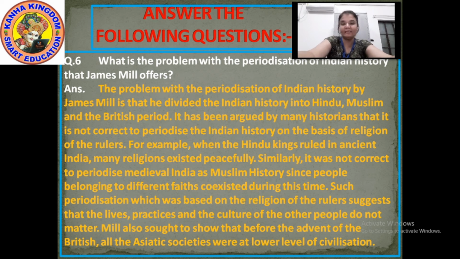So I'll read the whole answer again. I have explained you. The problem with the periodization of Indian history by James Mill is that he divided the Indian history into Hindu, Muslim and British period. It has been argued by many historians that it is not correct to periodize the Indian history on the basis of the religion of the rulers. For example, when the Hindu kings ruled in ancient times, many religions existed peacefully.